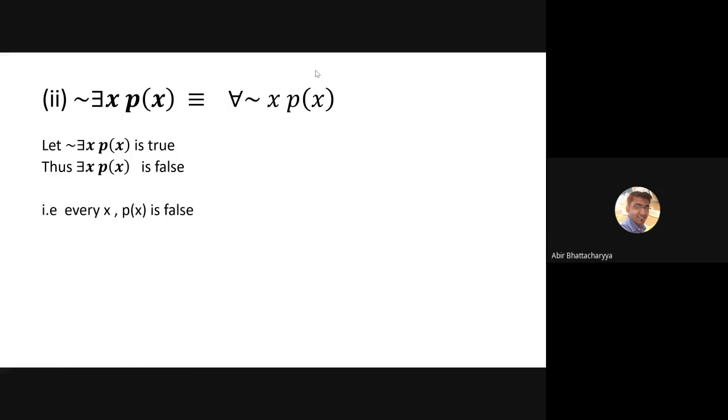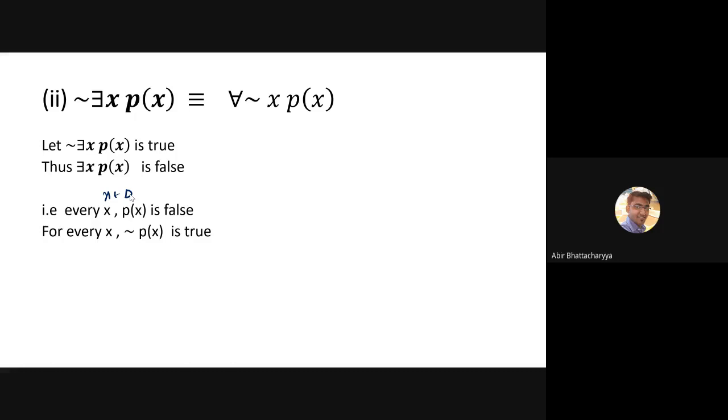So we can write, for every x belonging to D, or just for every x, that is also okay, px is going to be false. Now, for every x, px is false means what? It means for every x, the negation of px is true. Am I clear? Because we are interested in the negation of px.